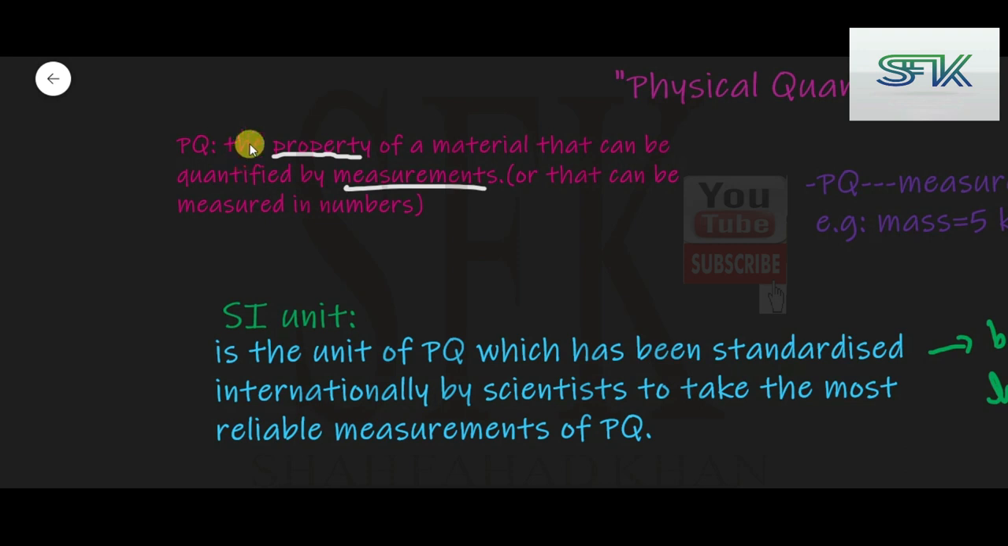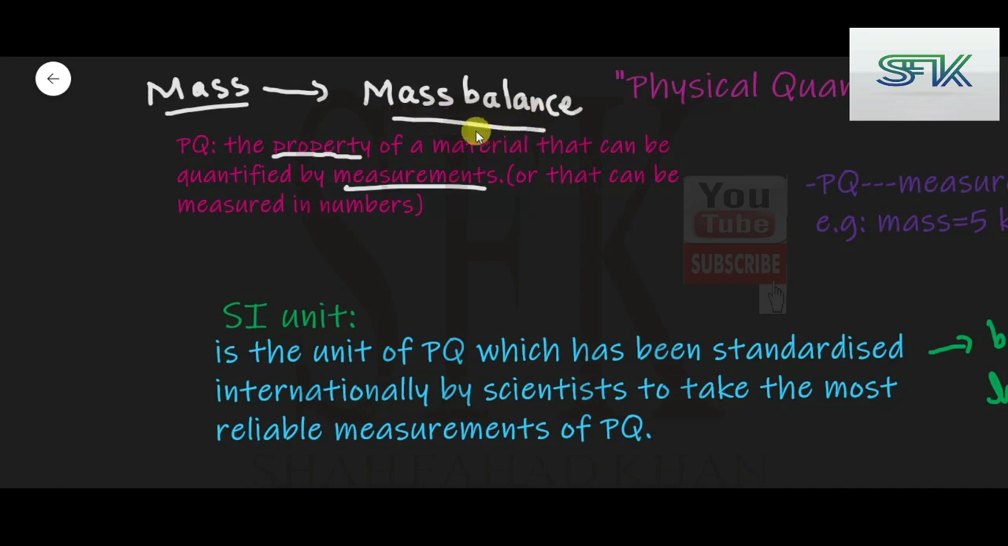Now I'll give you an example. Let's say we have mass. Mass is a physical quantity, and we can measure mass by using a mass balance. This mass balance will give us a numerical answer, for example, 5 kg.